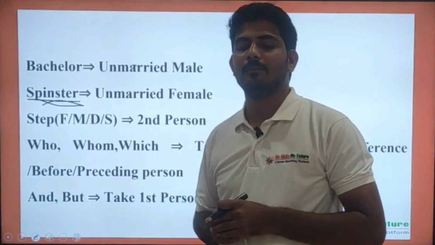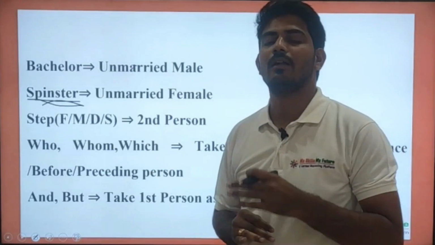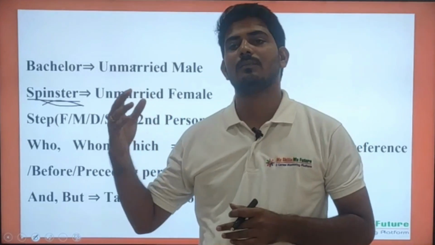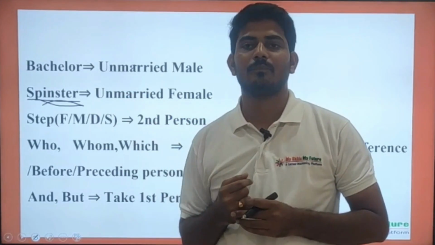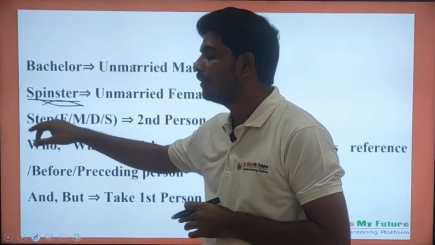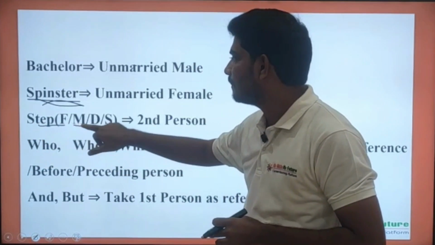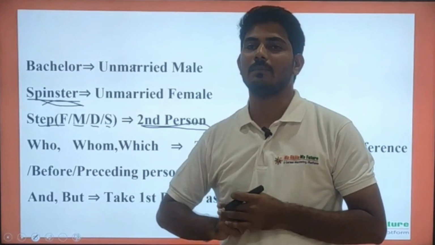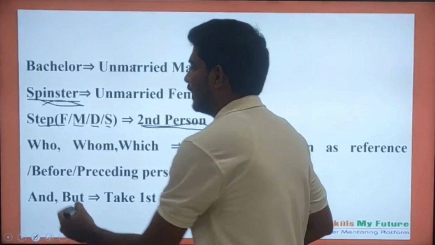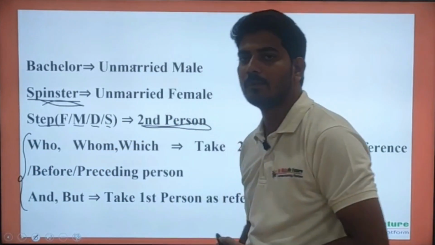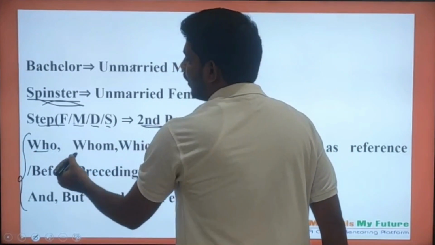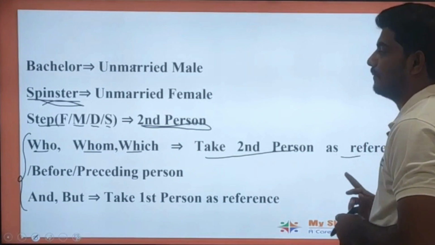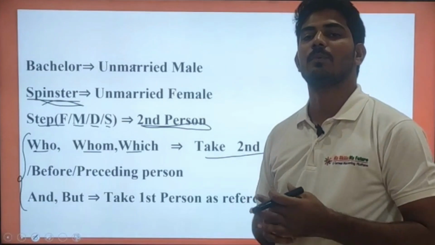Suppose you are getting married and unfortunately your father or mother died, and suppose your father also married a second person, a second wife. In that case we use terms like stepfather, stepmother, stepdaughter, stepson. That is the second person in your family. These are important while solving blood relation problems. Suppose the connecting words who, whom, which are present in the statement, then take the second person, the preceding person, the person before, as the reference.